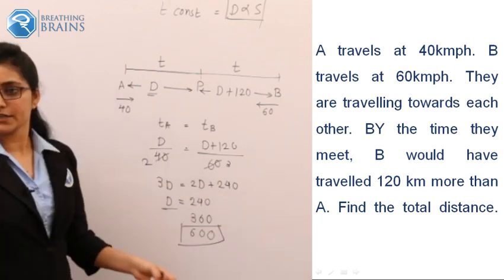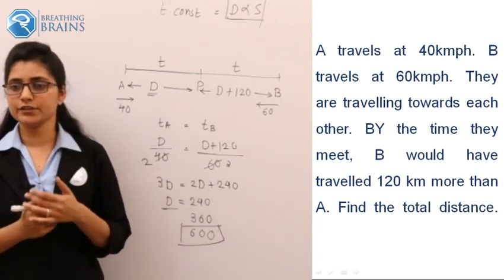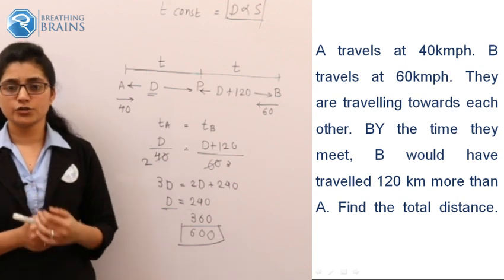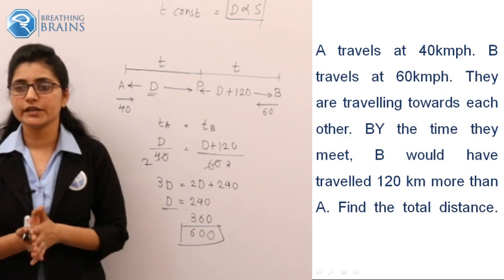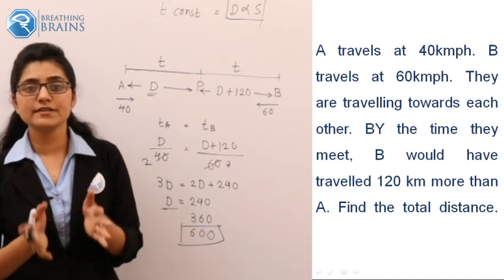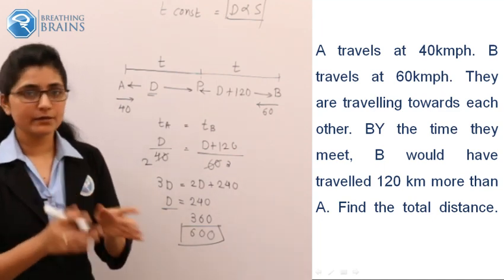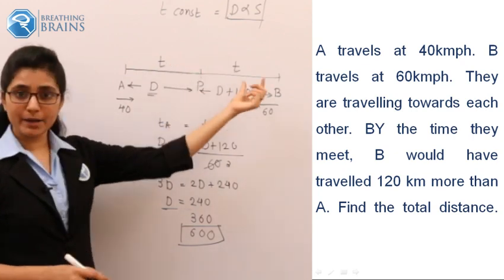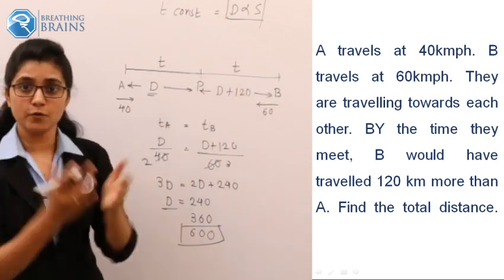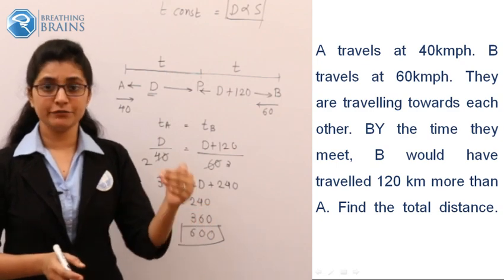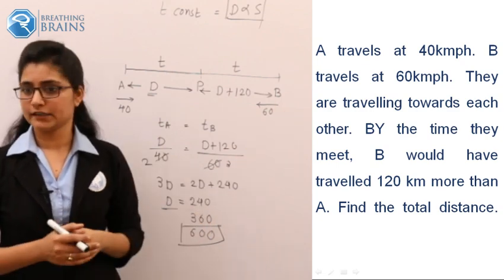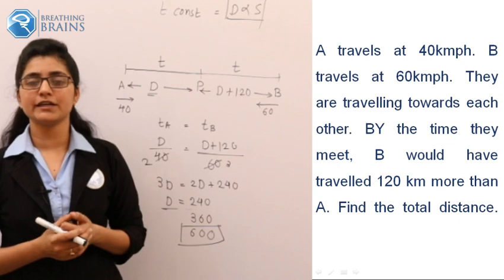Some of the students got this answer. Very good, so this should be your answer: 600. Okay, do you get this? This is very important: the time required by both persons when they are traveling in opposite directions and they meet at any point between those two places. Yes, 600 should be the correct answer.